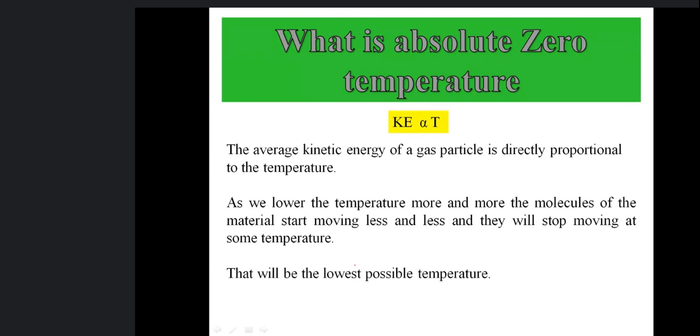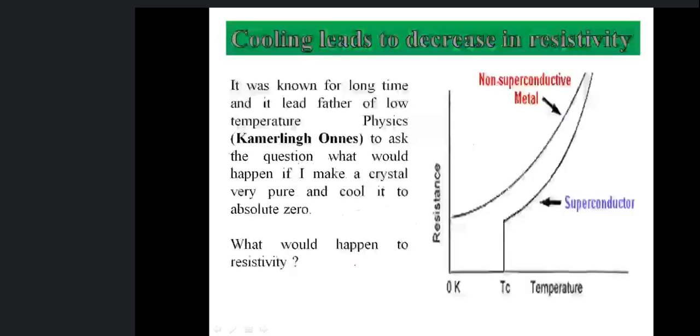We know that the average kinetic energy of gas particles is directly proportional to temperature. More temperature means more average kinetic energy of particles. If we keep decreasing temperature, their movement will be lesser and lesser, and kinetic energy will be lesser and lesser until they stop at 0 Kelvin. So that is the absolute zero, when there is no kinetic energy in the system.